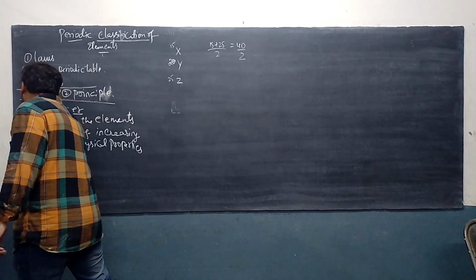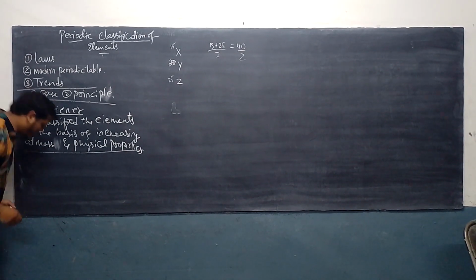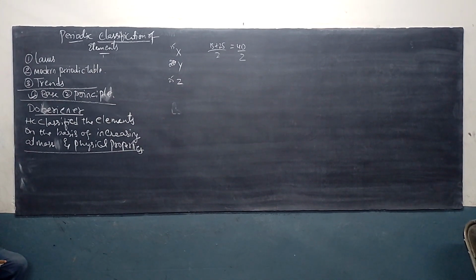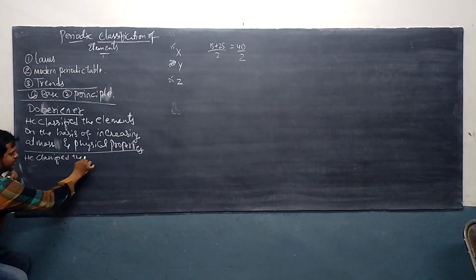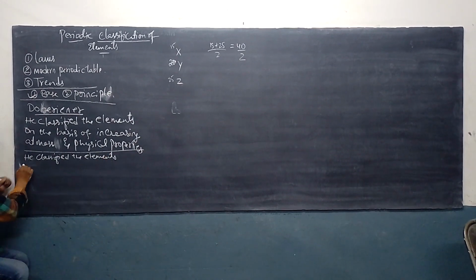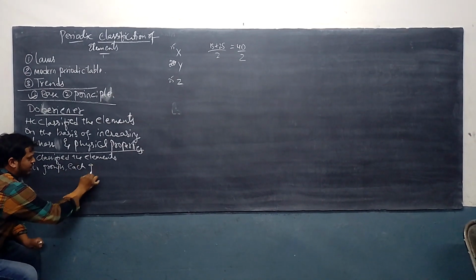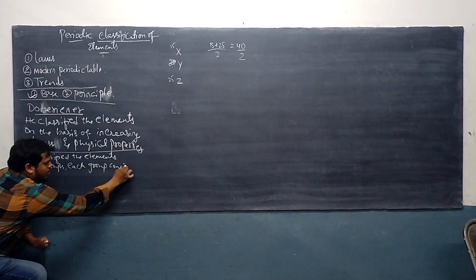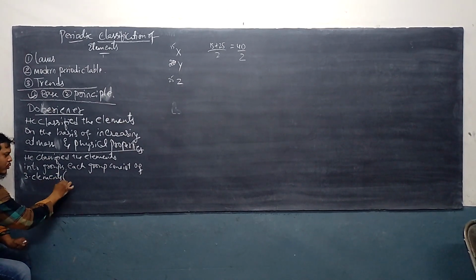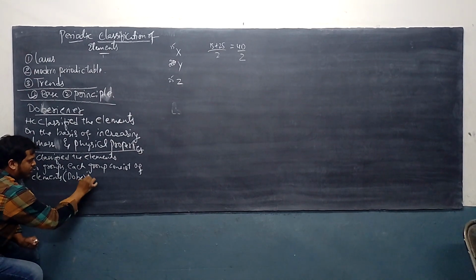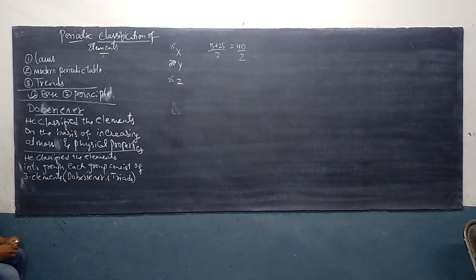So next you write down, he classified the elements into groups. Each group consists of three elements. So we say Dobereiner's triads.